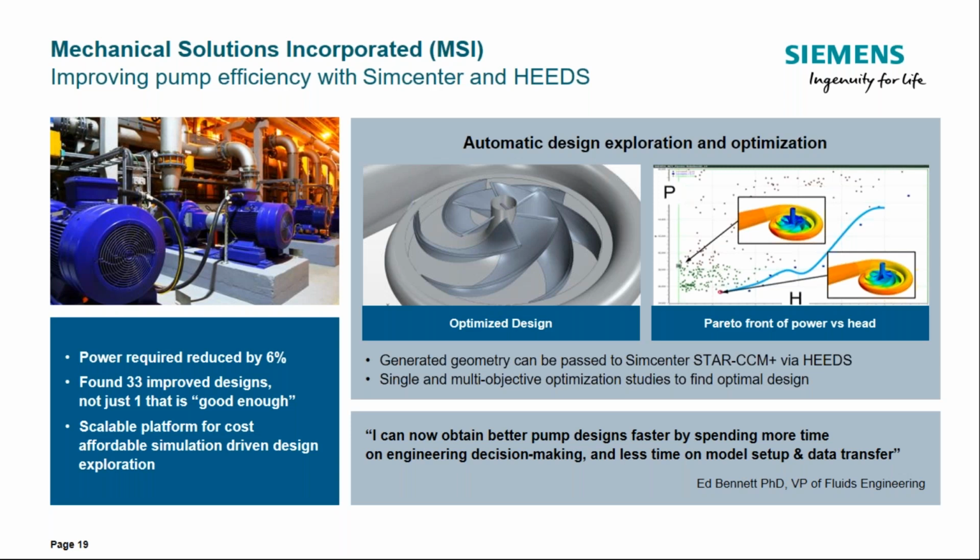And those are days where the same engineer can now actually work on something else, because these few days are purely computation time. So from the 33 better designs, one was chosen to best fit some functional requirements like availability and ease of manufacturing, while another design of those 33 was chosen for other functional requirements, right? So SimCenter allows you to obtain better designs by spending less time on model setup and data transfer and more time on engineering decision making, which is what MSI was looking for.